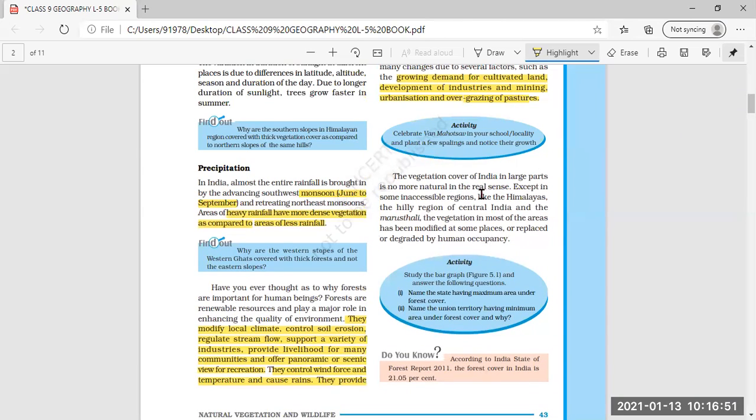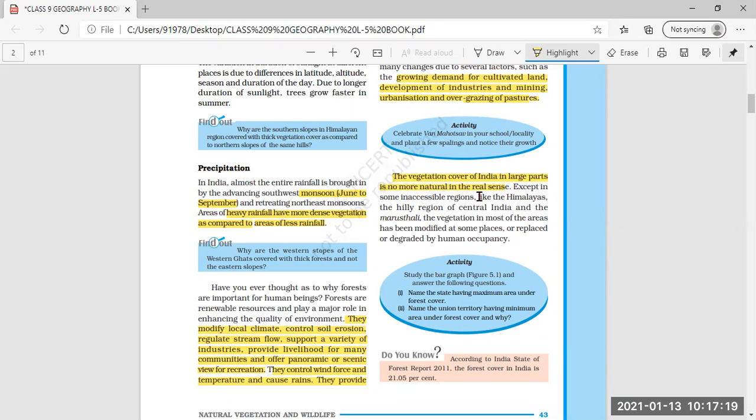Now, the vegetation cover of India in large parts is no more natural in the real sense. So in real sense, the vegetation in the larger part of India is no more considered to be natural. Now it is being grown with the help of human beings only, except in some inaccessible regions. Inaccessible region means where human beings cannot reach easily.